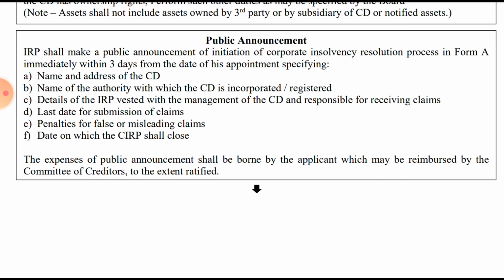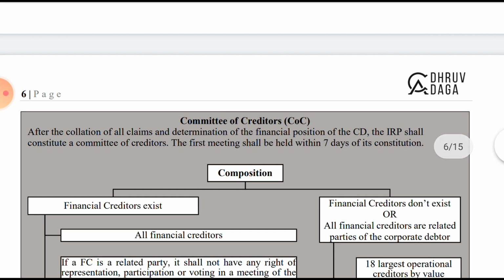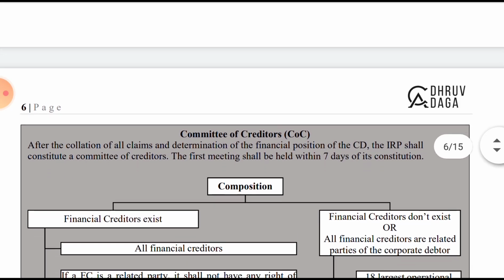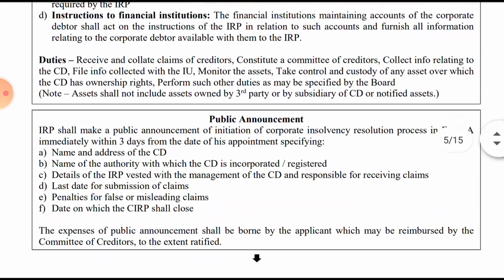It is simple: the expense of the public announcement will be borne by the applicant, and that will be reimbursed by the committee of creditors to the extent ratified. Okay, so the committee of creditors we will cover in the next video. Till now we will stop.